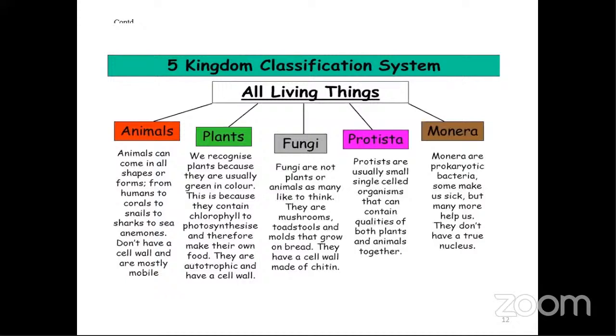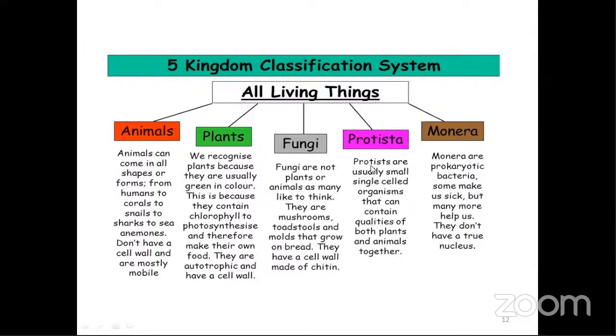Now, the 5 kingdom classification system, of all living things. Now in this you see Monera. Monera are prokaryotic bacteria. Just brief information is given for quick revision for you all. Some make us sick, but many more help us. So they are useful and they are also harmful. They don't have a true nucleus. Why? Because they are prokaryotic. Not having a true nucleus means the nucleus does not have a limiting membrane.